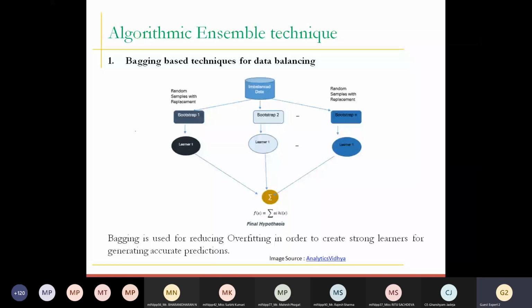In the bagging and boosting techniques, in bagging, we basically try to merge the result of all the individual learners. Suppose I talk about random forest classifier. What the random forest classifier does is use decision trees. It uses the result of a couple of decision trees, combines them and makes the average result. So it does not rely upon a single model. It works in a concurrent, parallel fashion.